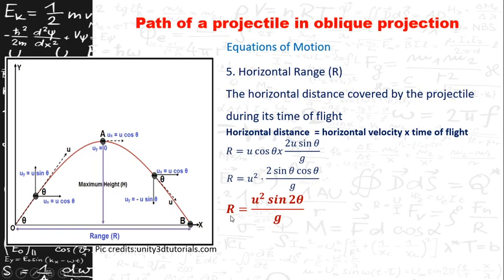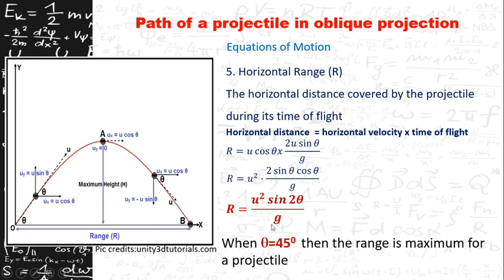This is the horizontal range, and this completes the kinematics chapter here. Now let us see, we have missed an important point here. If you keep theta equal to 45, then this equation becomes maximum, since 2 into 45 becomes 90 and sin 90 is equal to 1, so it becomes u square by g.